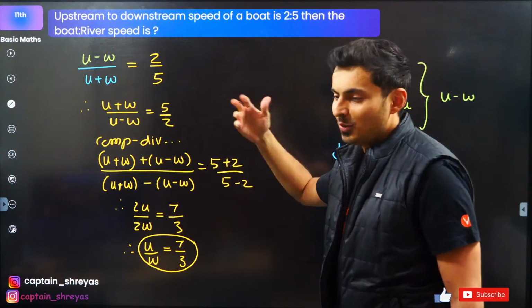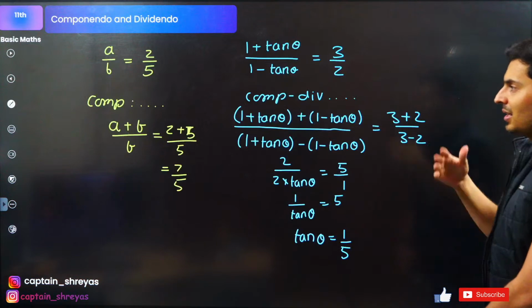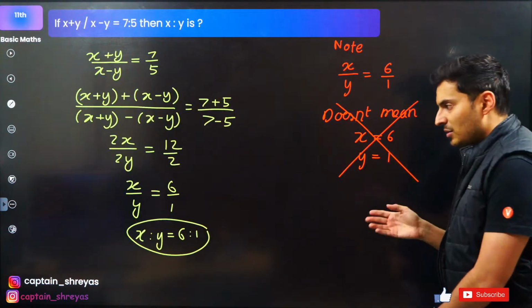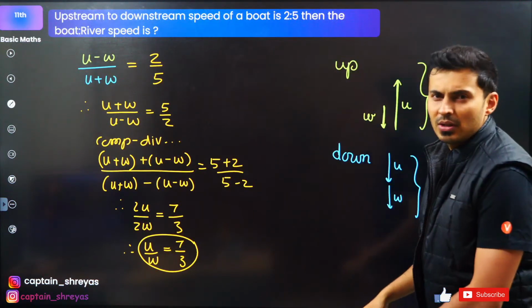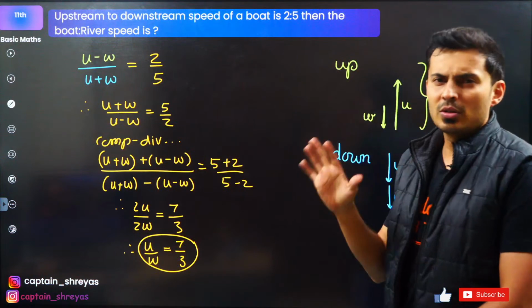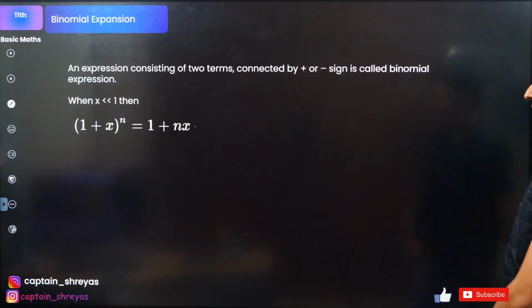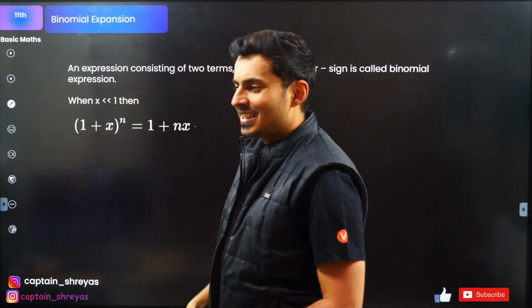So this was a beautiful example. All the applications, whatever I have shown over here, please try to see this once more, and whenever you see plus minus, think of componendo dividendo. If you just see plus on the top, use componendo. If you just see minus on the top, use dividendo. Most of the times that's what is going to work. So componendo dividendo done. Moving on to what, guys?